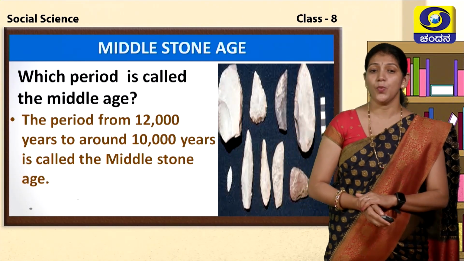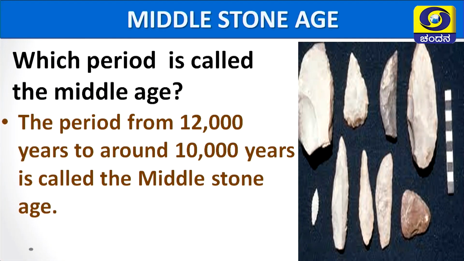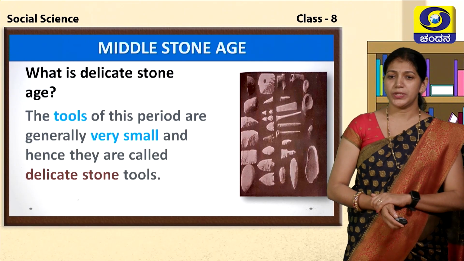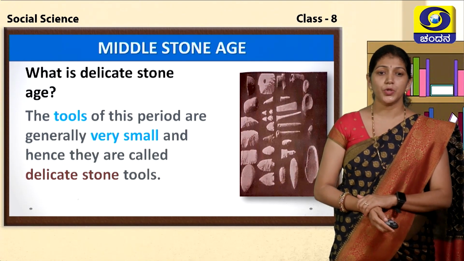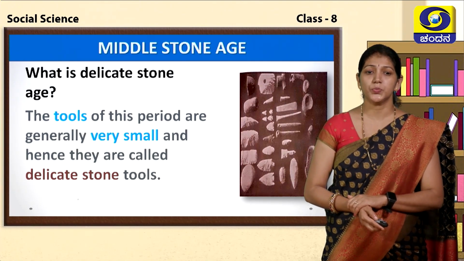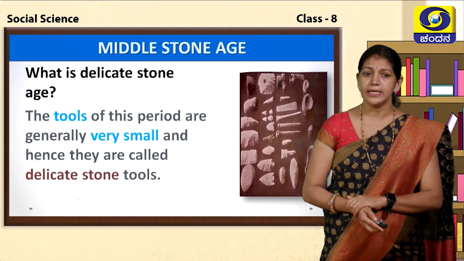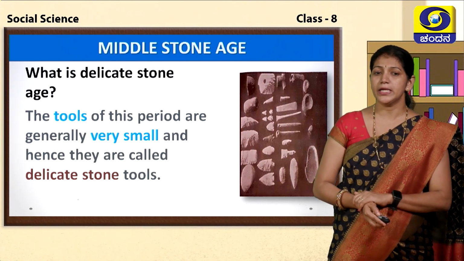Which period is known as the Middle Stone Age, children? The period from 12,000 years to around 10,000 years ago is called the Middle Stone Age. What is the Delicate Stone Age period? The tools of this period are generally very small, and hence it is called the Delicate Stone Age.